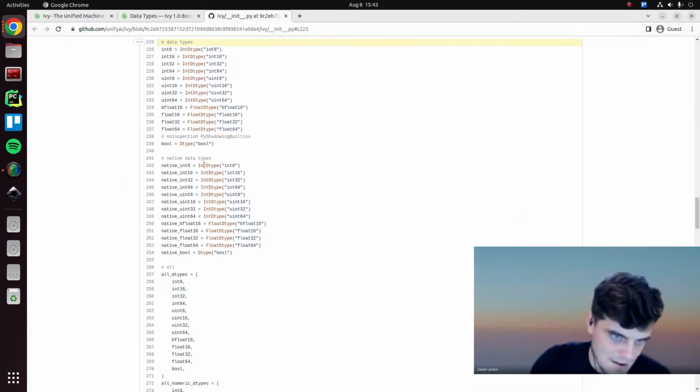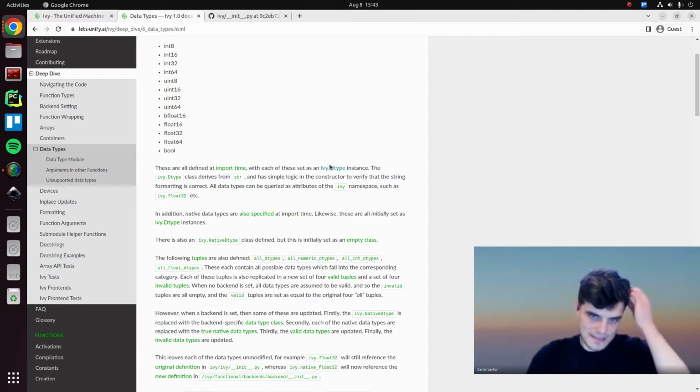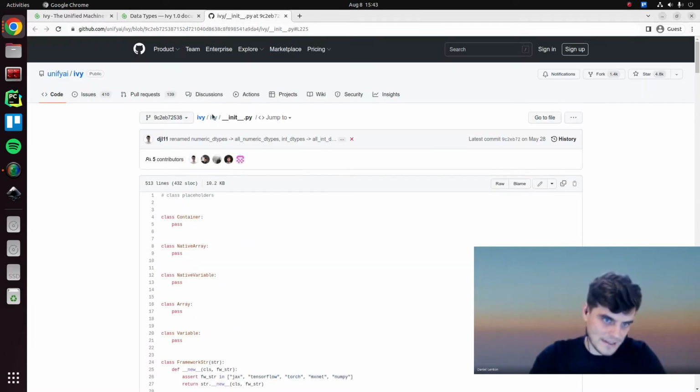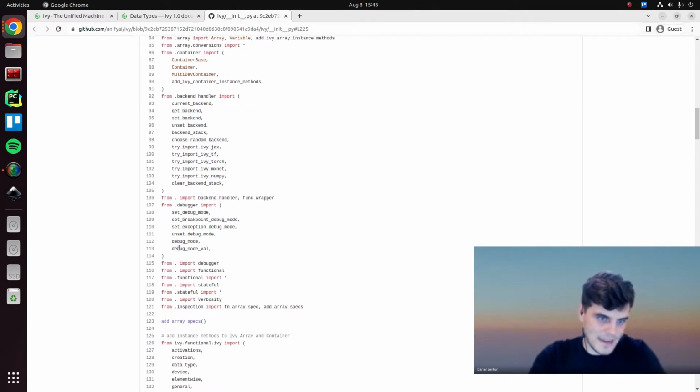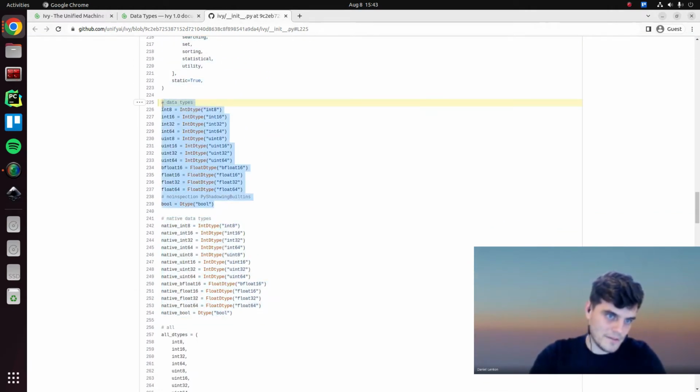So that's these, and then we also have these native data types, which I'll explain in a moment. Each of these is a data type instance, and again, it derives from a string, and has very simple logic in the constructor to verify that the string formatting is correct. All data types can be queried as attributes on the IV namespace, such as iv.float32. This is what this enables. We are actually now in the init file, so the fact that it exists here, by definition, means that we can access this from the IV namespace.